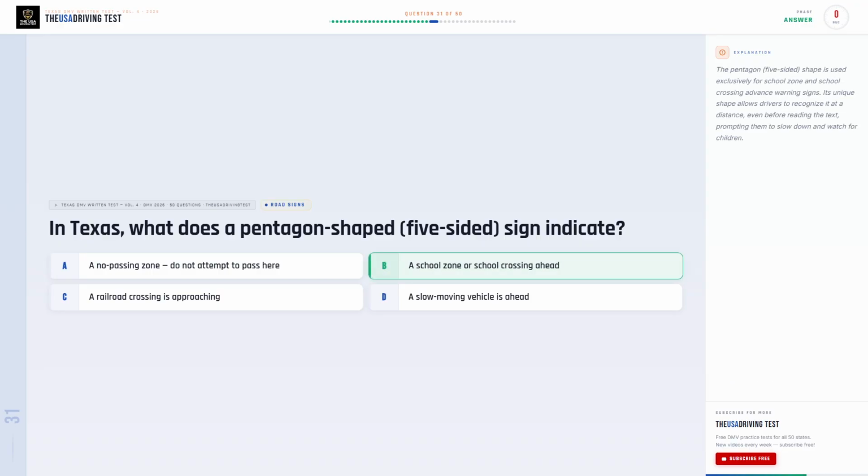The correct answer is B. A school zone or school crossing ahead. The pentagon, 5-sided, shape is used exclusively for school zone and school crossing advance warning signs. Its unique shape allows drivers to recognize it at a distance, even before reading the text, prompting them to slow down and watch for children.